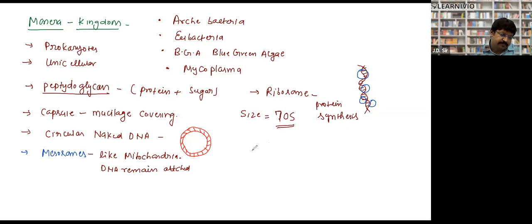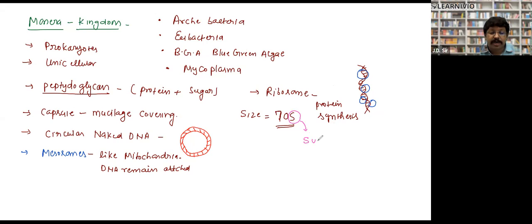What is S? What does this S denote? Any one of you? Can you help me out? Ribosomes and other cell organelles are measured in different units. This is neither a measurement of length nor of mass, and not density even. So what is S?